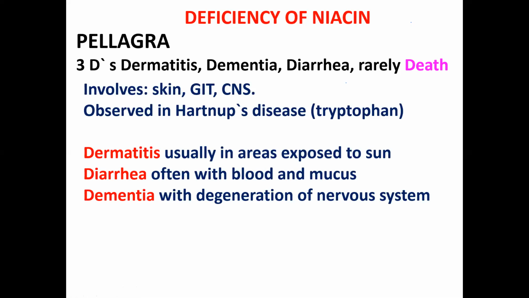So it involves skin, GIT, and nervous system, and niacin absorption is impaired in Hartnup disease, which is because of the deficiency of tryptophan. So where will the dermatitis be? Mostly in the areas that are exposed to the sun. Diarrhea often contains blood with mucus, and dementia is the degeneration of the nervous system.